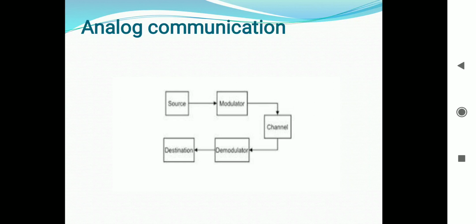Third block is the channel. This is the medium over which the signal will propagate. Next block is the demodulator. This stage will give the desired signal from the modulated signal. And the last block is the destination. Now finally we get the signal.